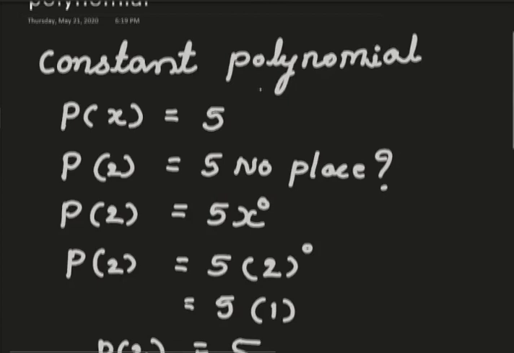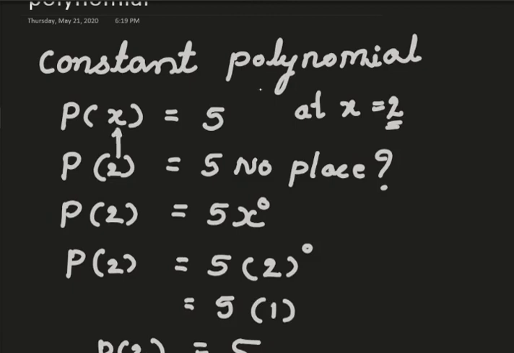Now let me verify whether this polynomial is satisfied at x is equal to 2. It means I want to check whether this 2 is our hero or not. I have to substitute this 2 in the place of x.